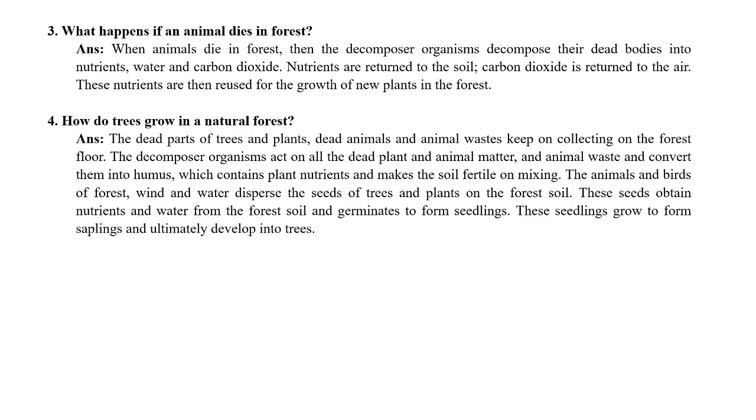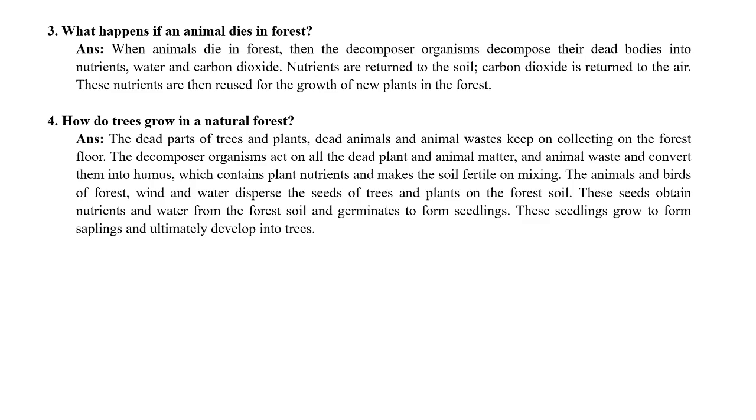The fruits fall from the trees and the seeds are dispersed, and then these seeds get nutrition and water from the forest soil, and germinate into new seedlings. When the seedlings germinate, they grow into saplings, and ultimately the saplings develop into trees.